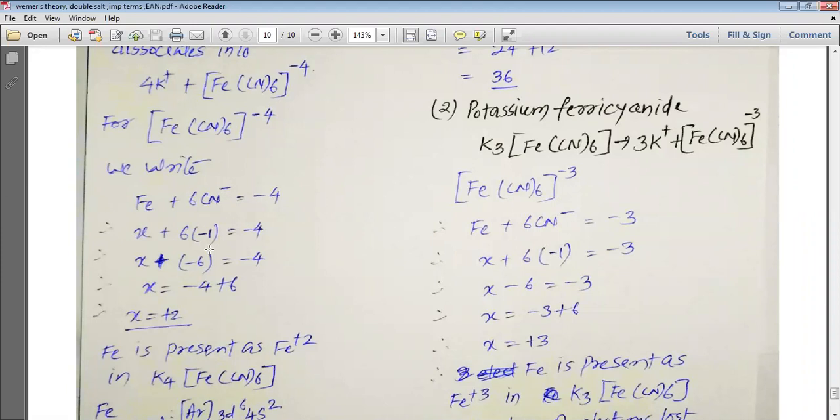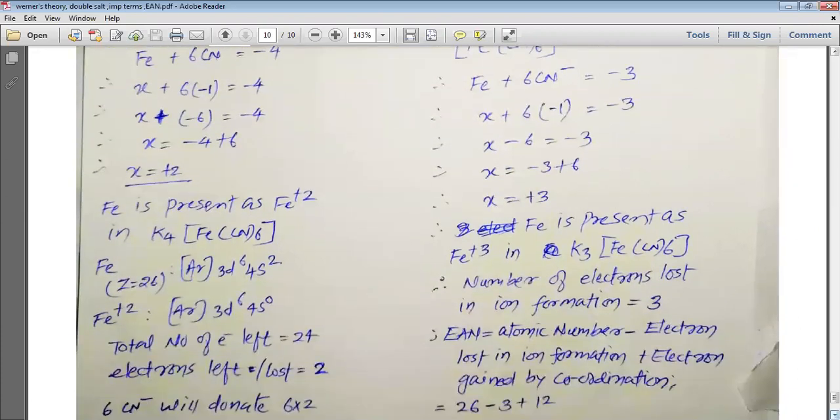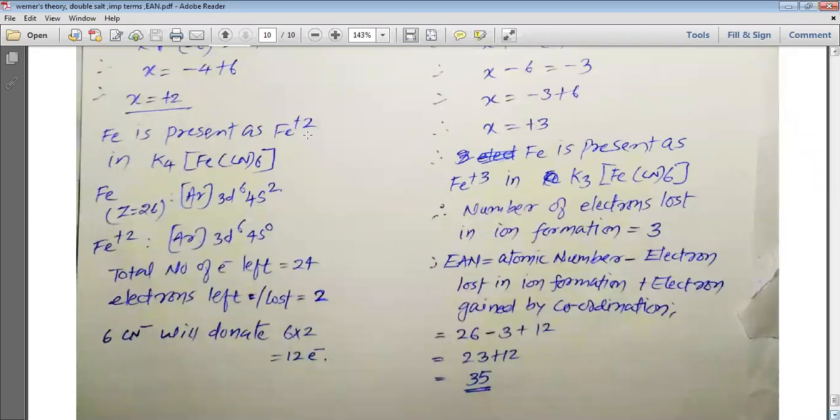The charge on CN is -1. Let us say the charge on Fe is x. So x plus (-6) is equal to -4, and therefore x is equal to +2, my dear students. So here you can see that Fe is present as Fe2+ in K4[Fe(CN)6]. For Fe, Z is equal to 26, so it has 26 electrons: argon 3d6 4s2. But Fe loses its 2 electrons and becomes Fe2+, so the atomic number decreases by 2 and Fe2+ has only 24 electrons. So the total number of electrons left is equal to 24.